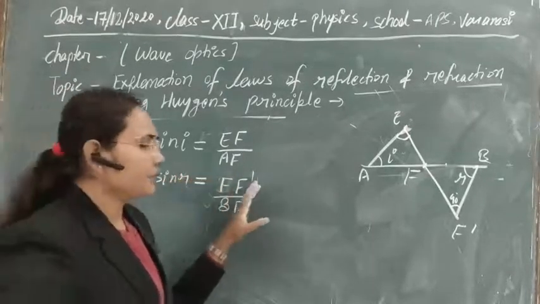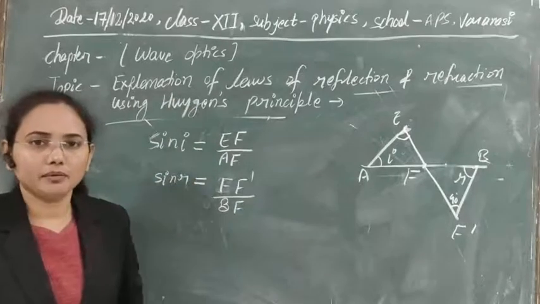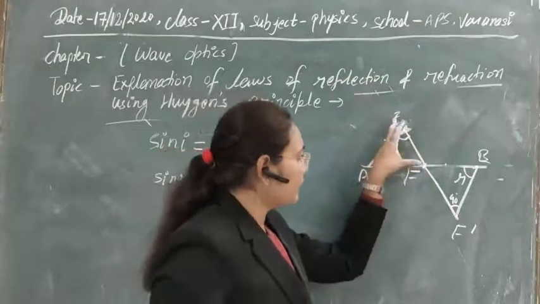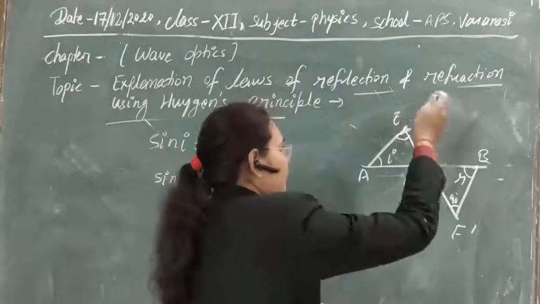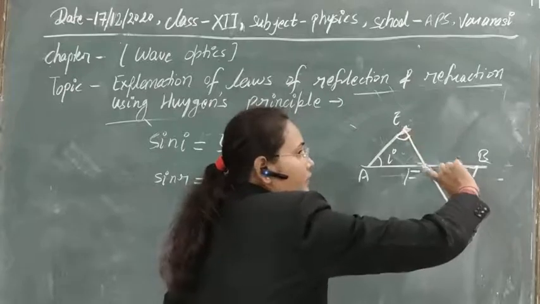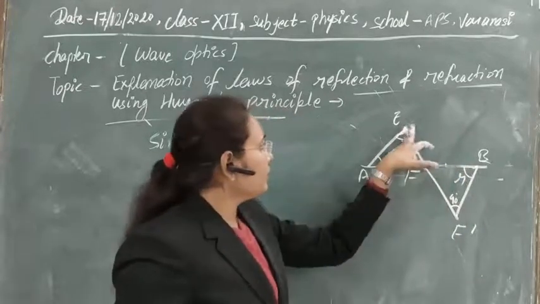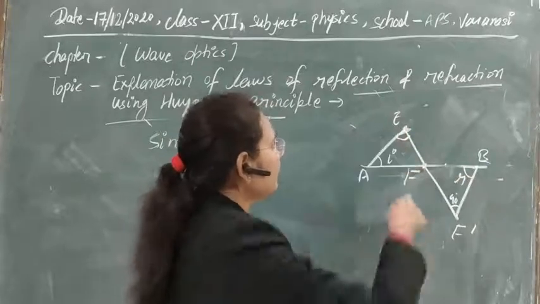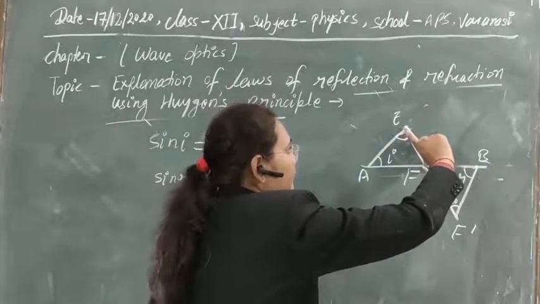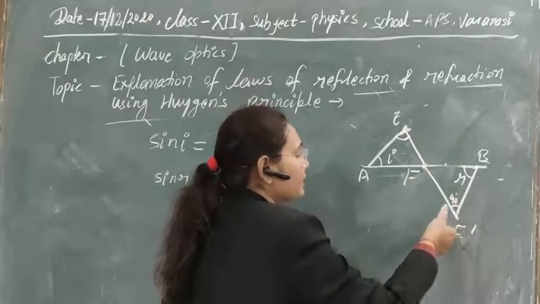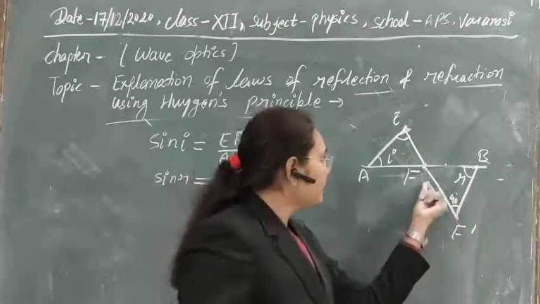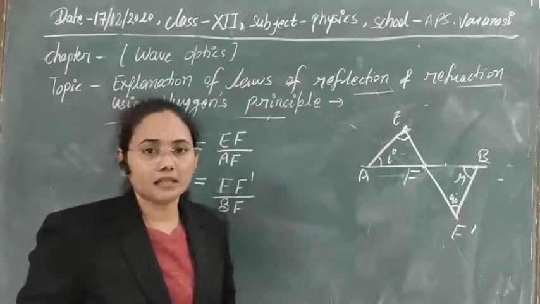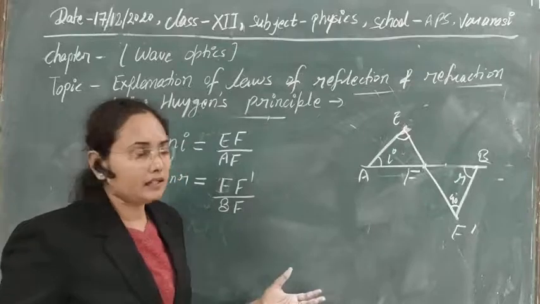Now we have to do this in the same manner as we proved the law of reflection. Let's see the time taken by the light to be incident on this surface and refract from it. Here is the incident wavefront and that is the refracted wavefront. The distance travelled for the incidence is EF, and the distance travelled for the refraction is FF dash. If we divide the distance by the velocity, we get the total time taken by the light.